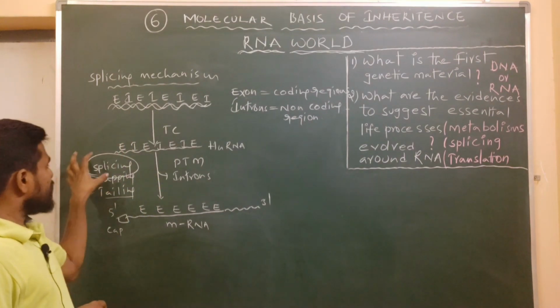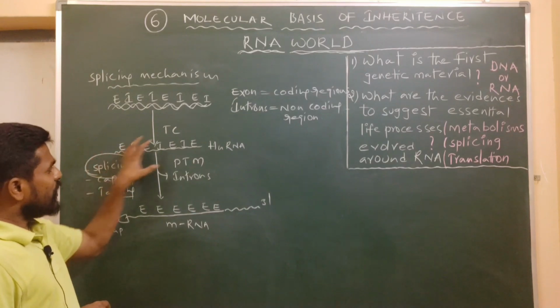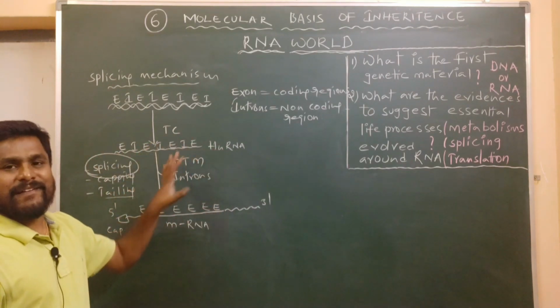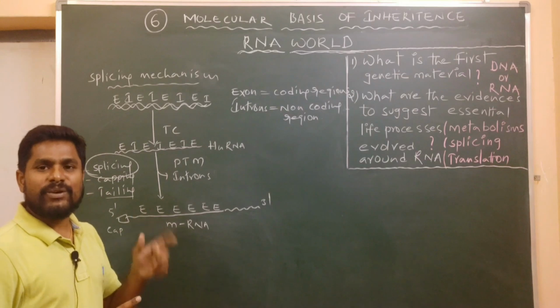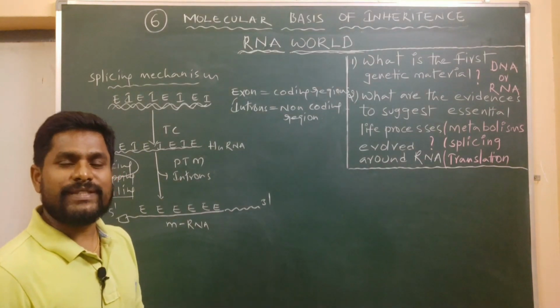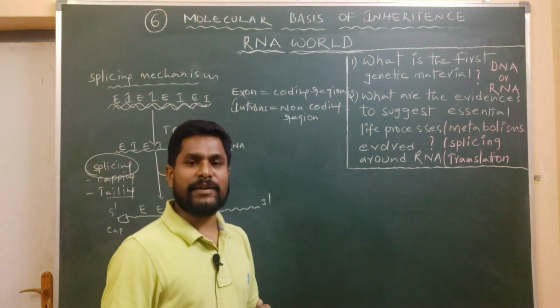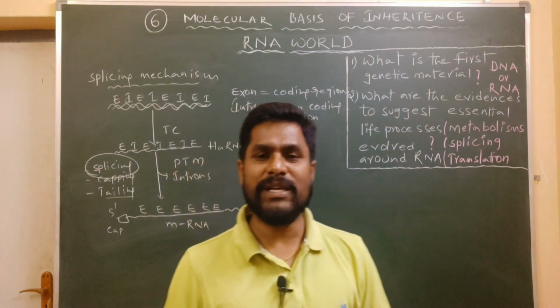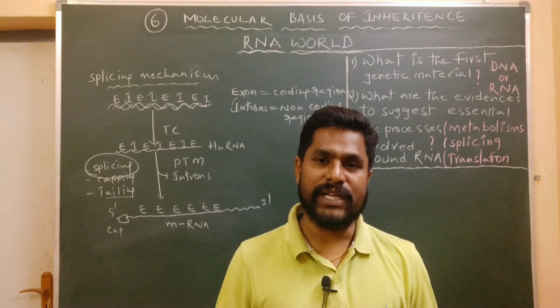So the process of splicing, which evolved around RNA, represents the dominance of the RNA world, and the presence of these introns in the nucleic acids represents a reminiscent of antiquity.